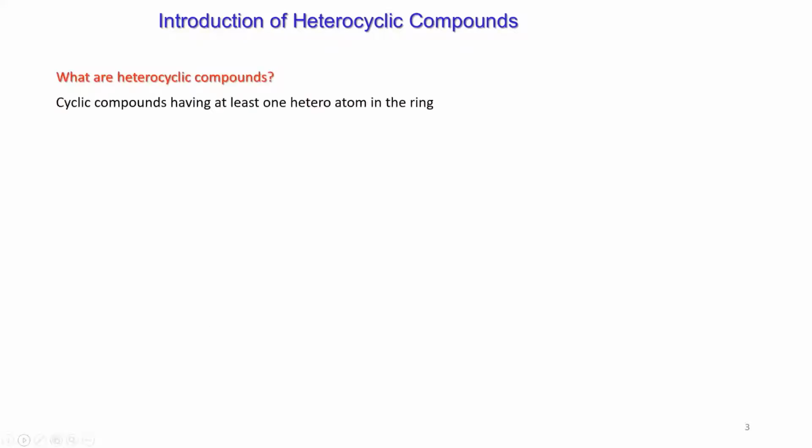That is correct. That is correct. So heterocyclic compound, it means you have to have the heteroatom on the ring. Okay, that is the most important point. So cyclic compounds having at least one heteroatom in the ring. Okay, so that is your definition. Cyclic compounds having at least one heteroatom in the ring.